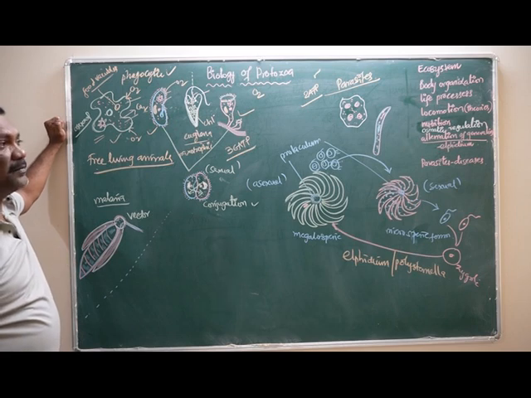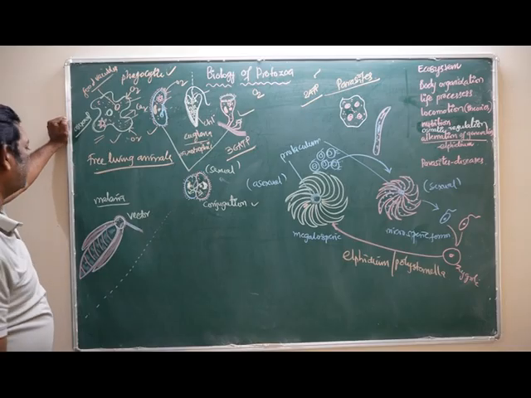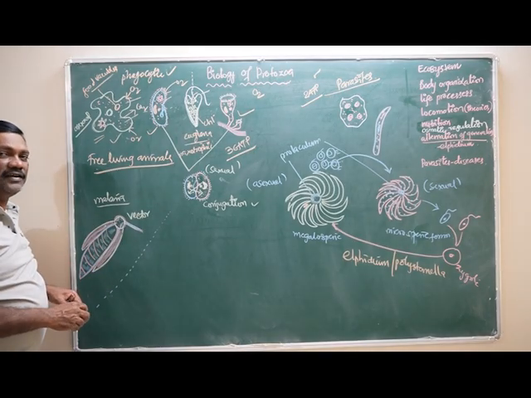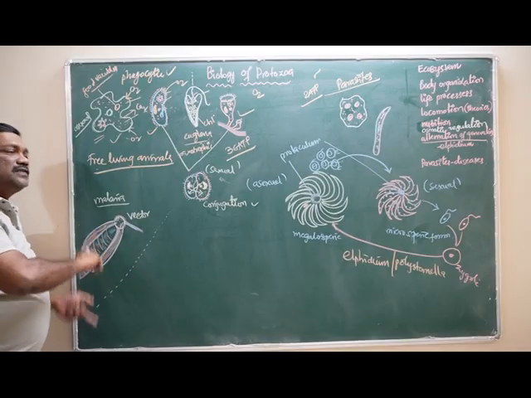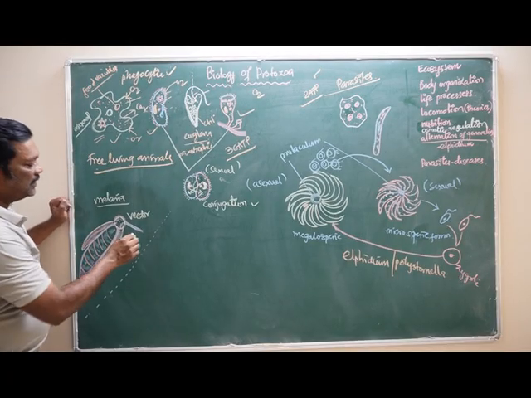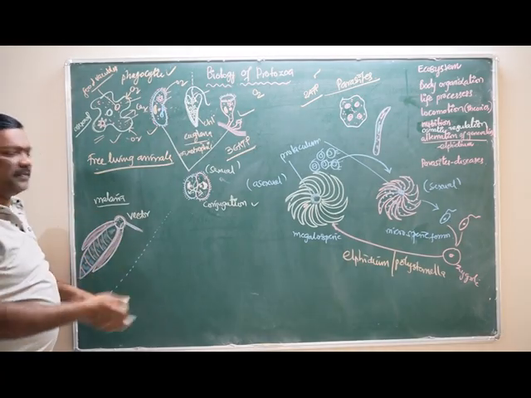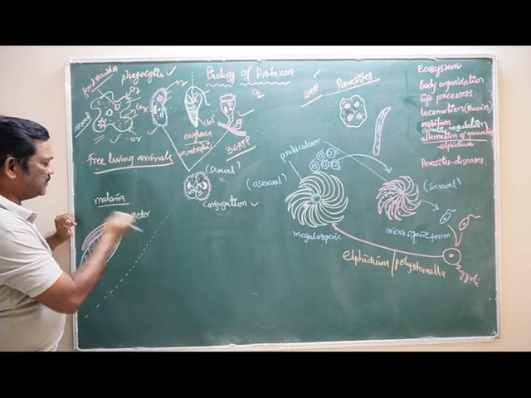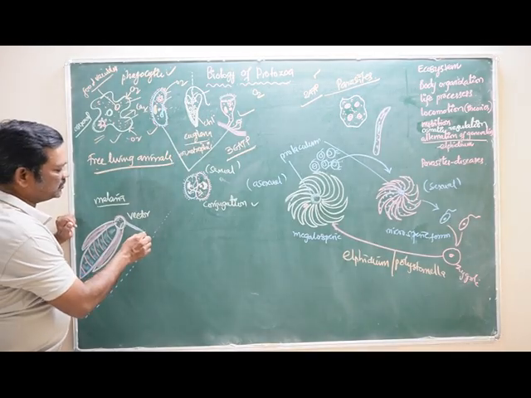Plasmodium falciparum causes a very dangerous malarial disease. If this mosquito is infected with Plasmodium, then some development takes place in the mosquito's digestive system and tissues.